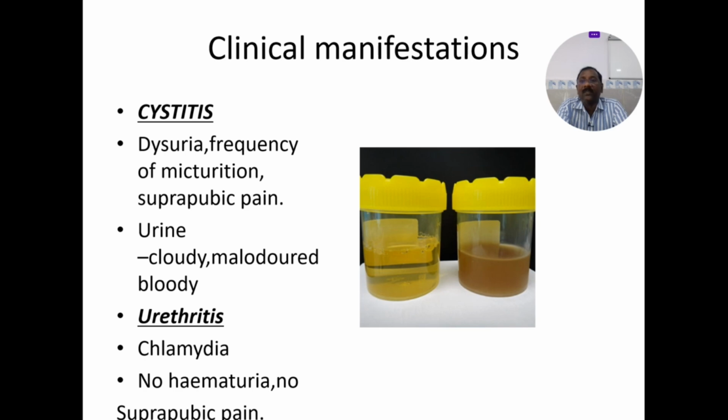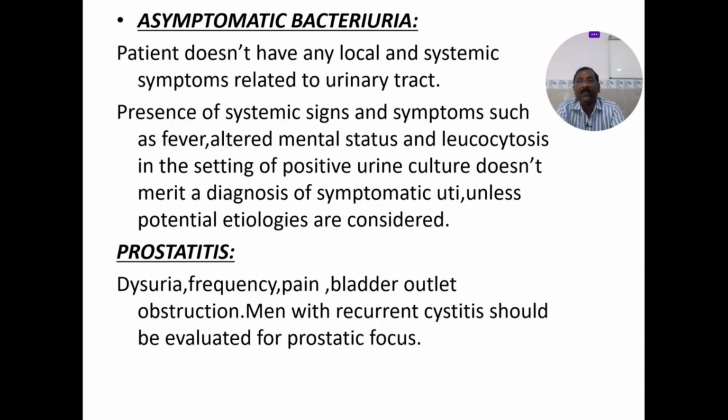Cystitis: dysuria, frequency of micturition, suprapubic pain, cloudy urine, sometimes hematuria. Urethritis: no hematuria, no suprapubic pain. In asymptomatic bacteriuria, the patient doesn't have any local or systemic symptoms. Presence of systemic signs and symptoms such as fever, altered mental status, or leukocytosis in the setting of a positive urine culture doesn't merit a diagnosis of symptomatic UTI unless other potential etiologies are considered.